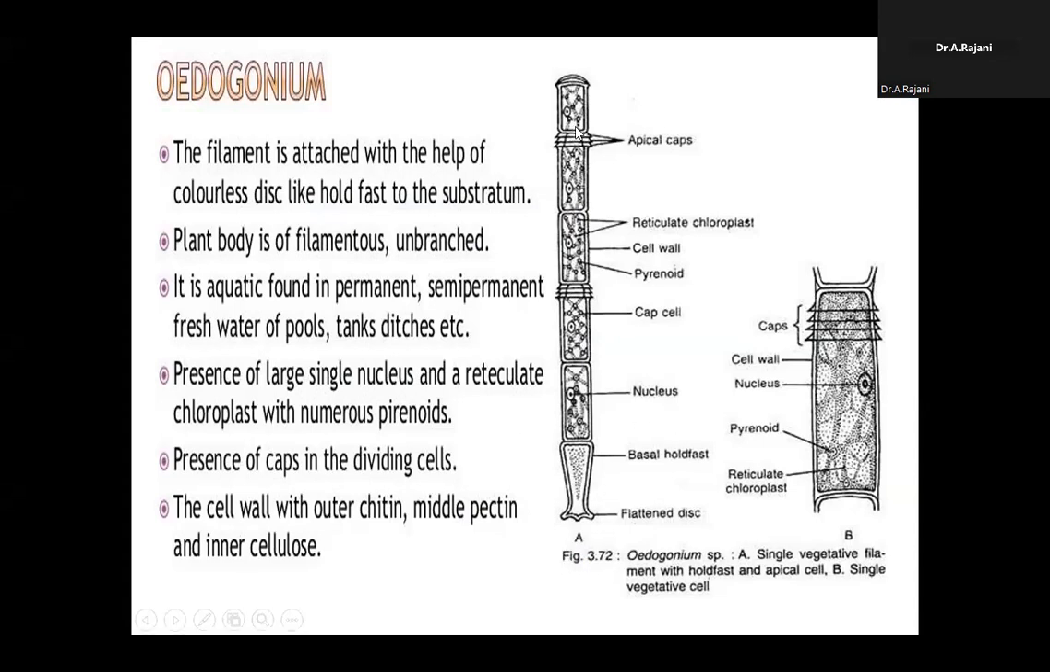Basal part: what is the structure? A filament, an unbranched structure, with cell-to-cell end arrangement. The base is the holdfast. The upper cell is called the apical cell or cap cell. Each and every cell is a three-layered structure: outer chitin, middle pectin, inner cellulose. Another important point: all cells divide except the basal cell. In the apical region, the terminal and intercalary cells are capable of cell division to form ring-like structures, that is called the cap.